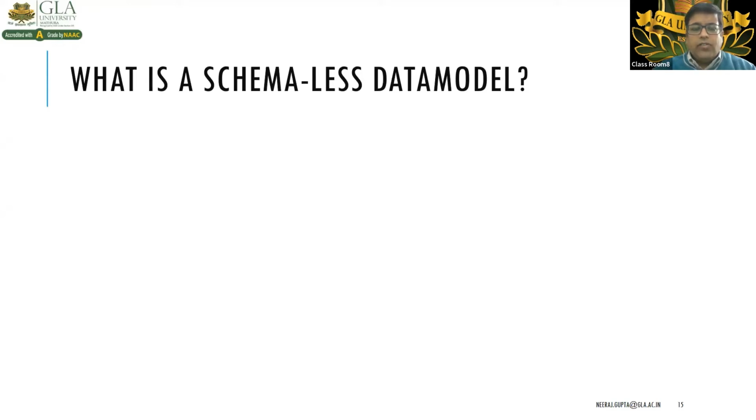So in the case of RDBMS or DBMS, we have the concept of a schema. But the NoSQL database has schema-less data models, right?